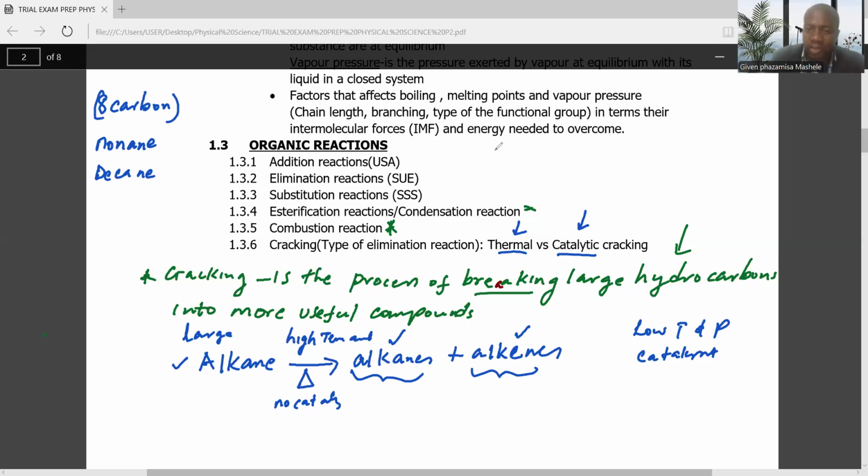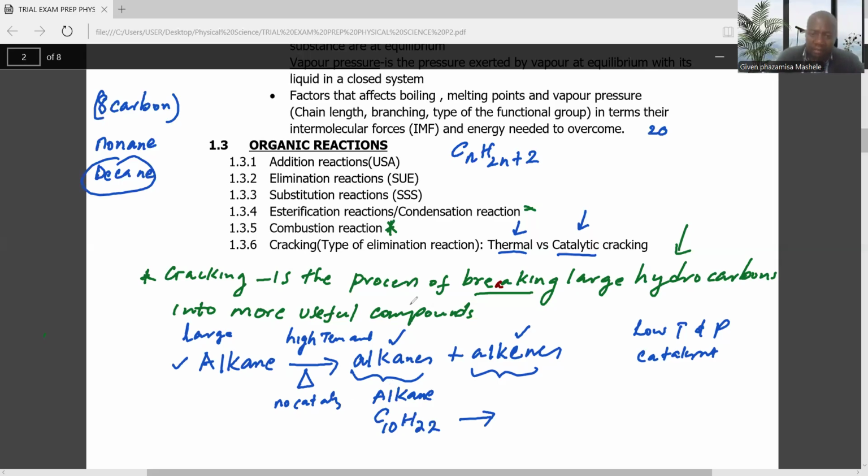We know the general formula of an alkane is CnH2n+2. So with decane, we put 10 where there is n. So this will be C10H, 2 times 10 is 20, plus 2 is 22. This is a very large alkane, an alkane with 10 carbons.